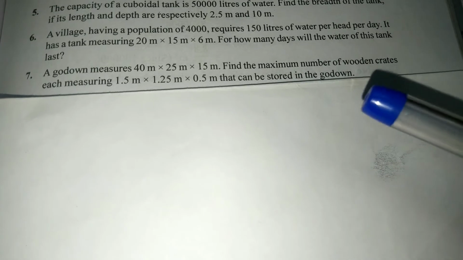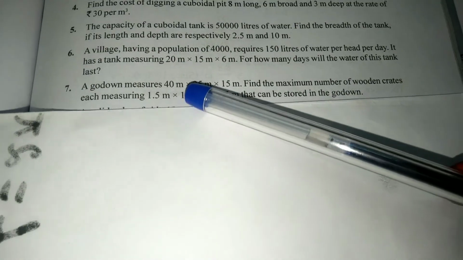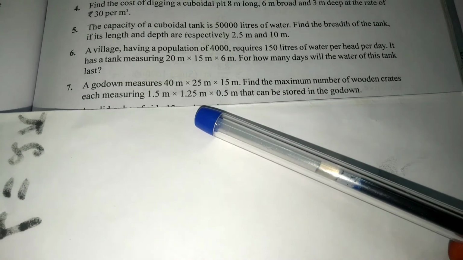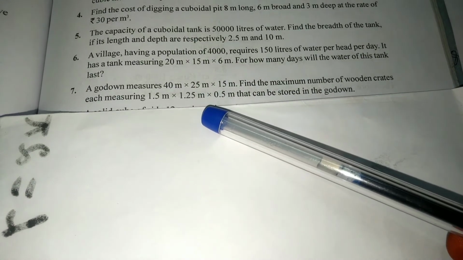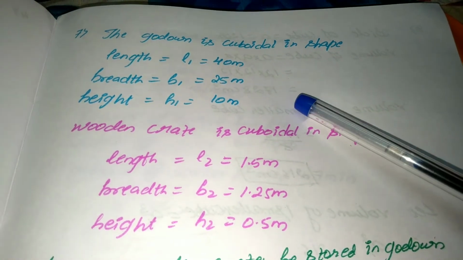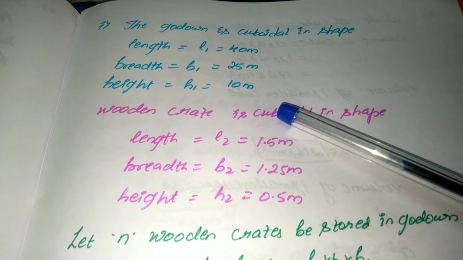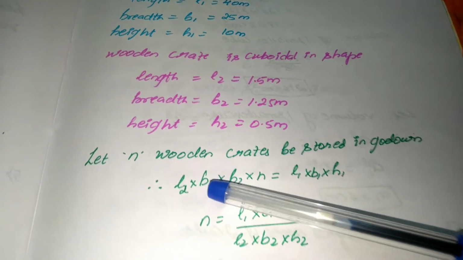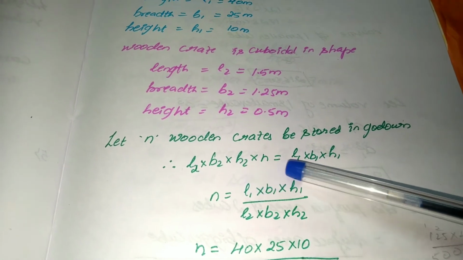Again here is a comparison question, children. Here is a godown of length, breadth and height, and you have to keep the wooden crates inside the godown. So how many such wooden crates can be stored? So volume of the godown by volume of the wooden crates will be giving you the answer. So to make your answer easier, I will be taking it into the two dimensions. The dimension of the godown I will take as L1, B1 and H1, and the dimension of the crate I will take as L2, B2, H2. So number of crates into the crate's volume is equal to volume of the godown.